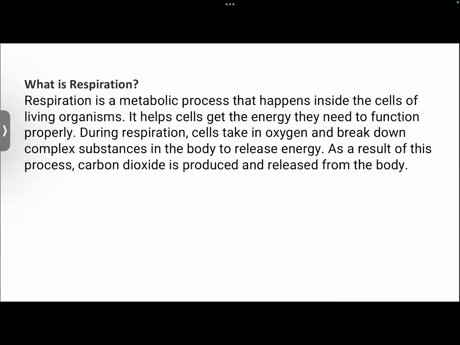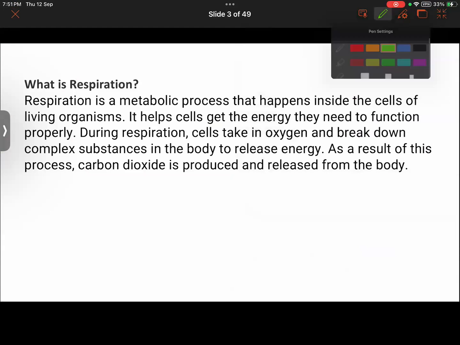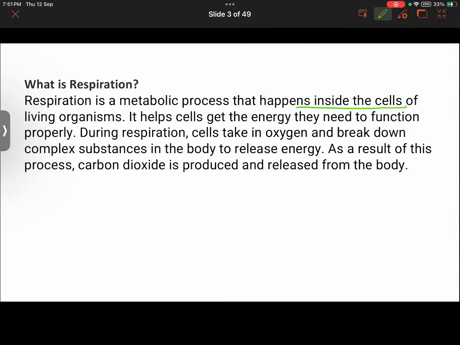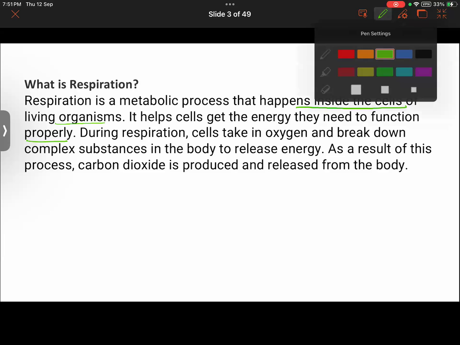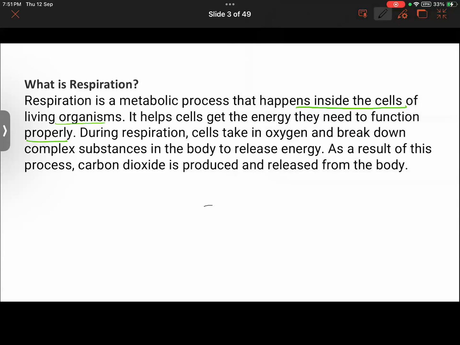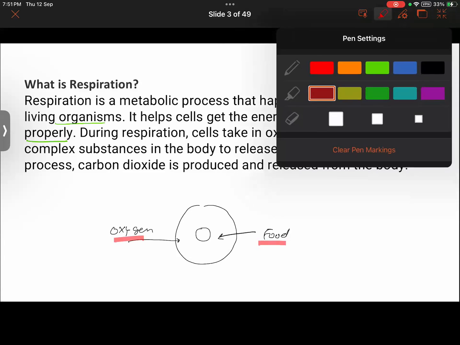So talking about respiration, it's a process that occurs inside the cells of living organisms, and it helps the cells get the energy they need to function properly. During respiration, what will be happening? Say that this is a cell. The cell will take in oxygen and it takes in the food, and with the action of oxygen, the food is broken down to obtain energy